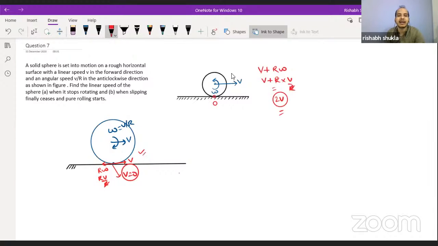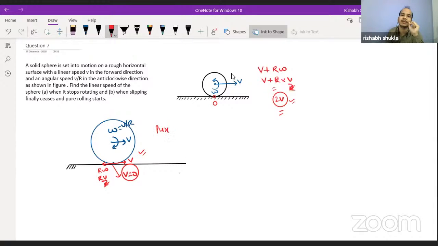This is the case when v is towards right and angular velocity is clockwise. But here what we have mentioned is that v is towards right and angular velocity is anti-clockwise. So right now the point of contact is having 2v in the same direction. Are we clear regarding this? We should not lose the concept.